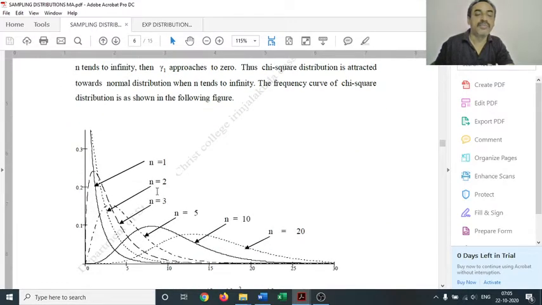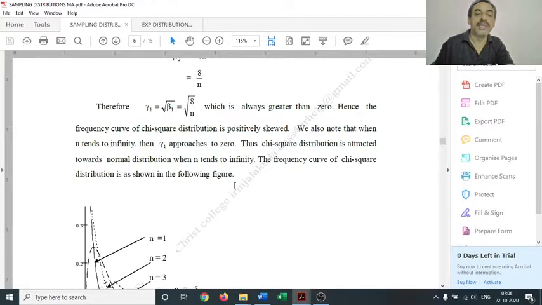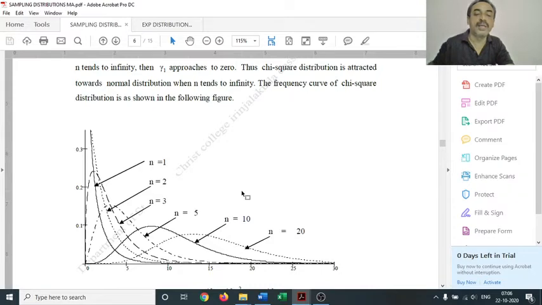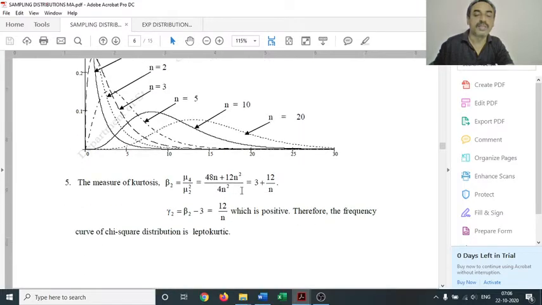You can see here the graph of chi-square distribution drawn for different values of n. So here this is the case of n equals 1. Next is n equals 2, n equals 3, n equals 5. This is n equals 10, and now comes n equals 20. We note that when n becomes larger and larger, the shape becomes gradually symmetric. That is the indication we found: when n tends to infinity, gamma 1 tends to 0. So this graph shows the relation connecting chi-square distribution and normal distribution that occurs when n becomes large.